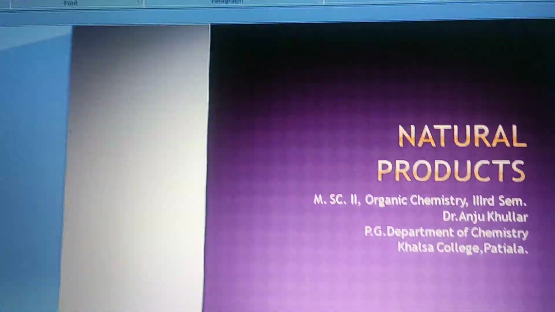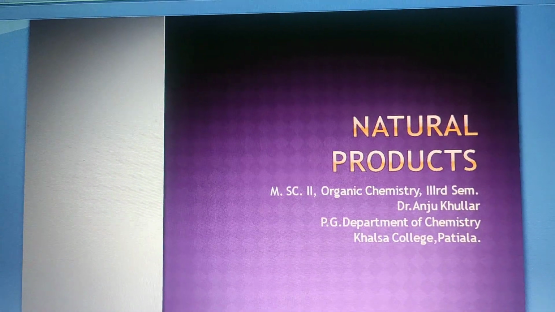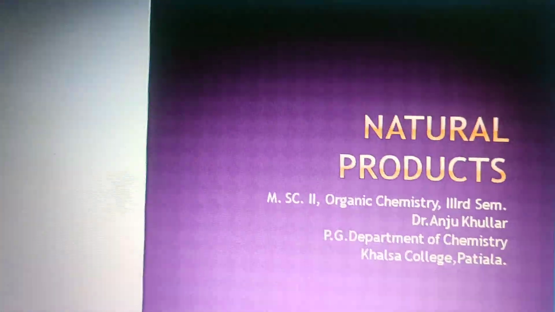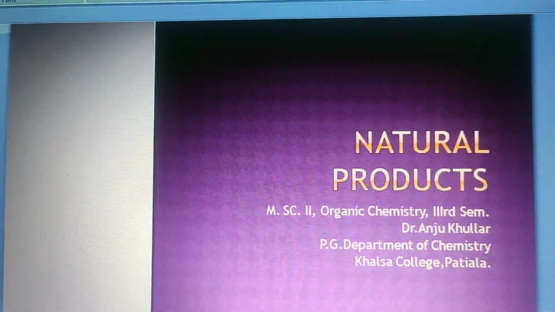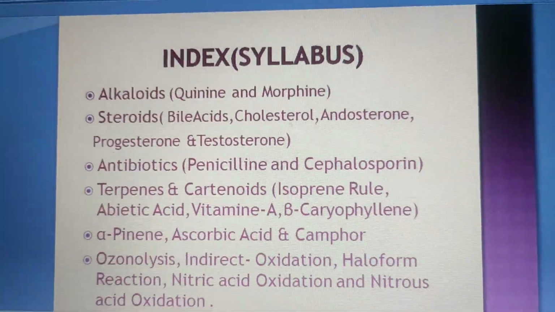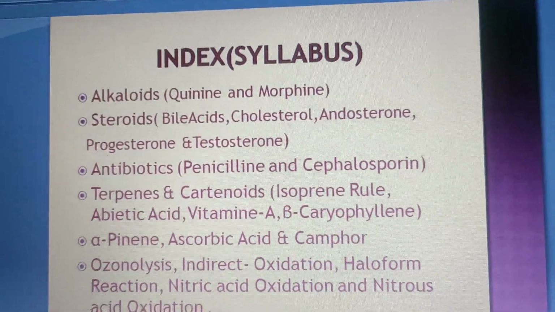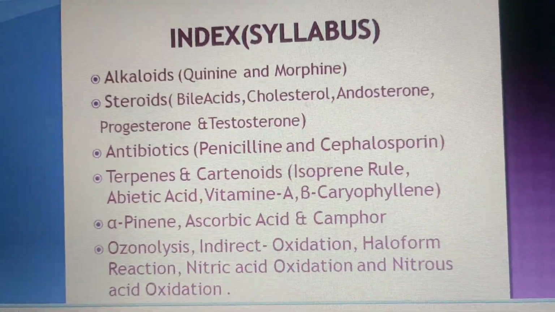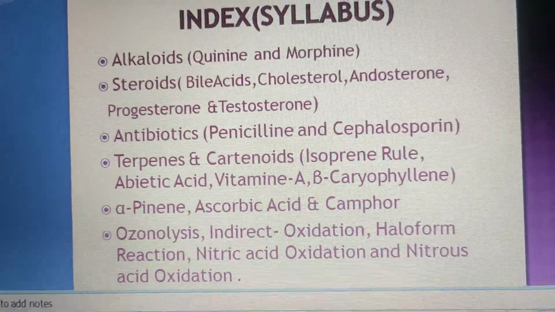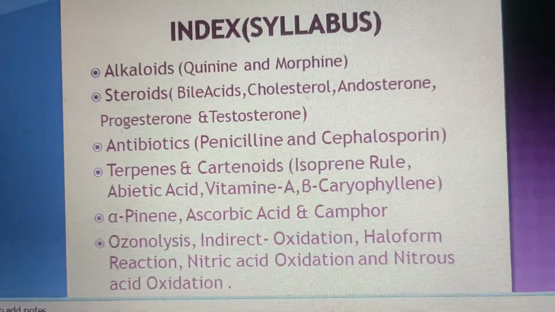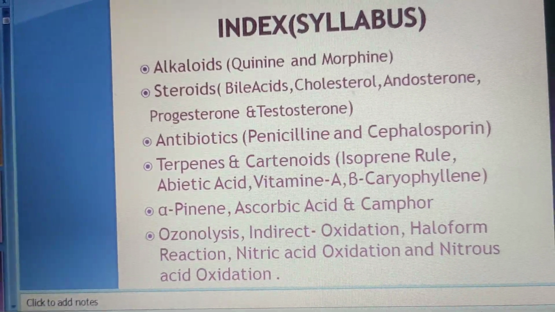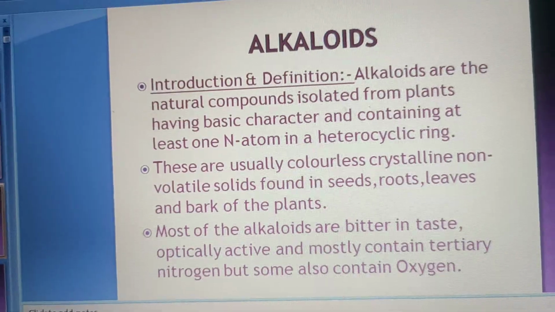Dear students, today we are here to discuss some topics of natural products, and the main parts of these natural products are alkaloids, steroids, antibiotics, terpenes, carotenoids, alpha-pinene, ascorbic acid, camphor, ozonolysis, direct and indirect oxidation, etc. So we will discuss all of the topics one by one.